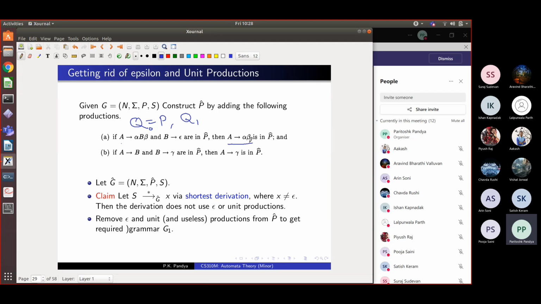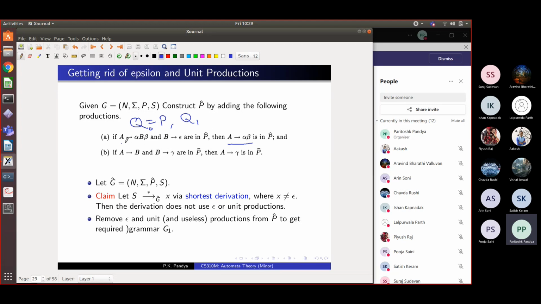Do you agree that if I have these two kinds of rules in my Q, then I can add this rule to my Q, right? I think nobody should have confusion about that. So we are working not on a derivation, but on the rule set.